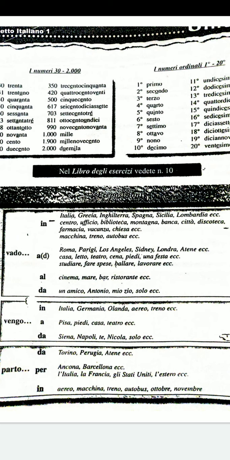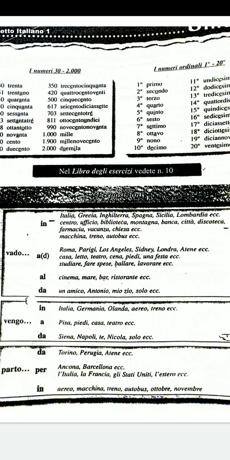Okay. So parto in Novembre. So I am starting in November. Okay. So parto in aereo, macchina, treno, autobus. So before mezzi di trasporto we are also using the preposition in.